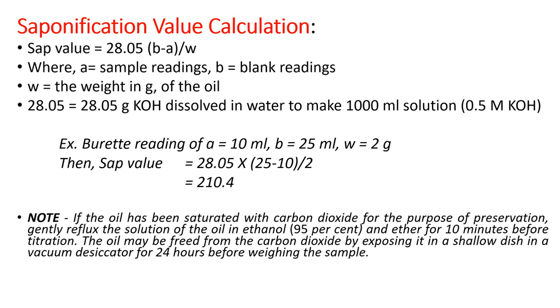The oil may also be freed from CO2 by exposing it in a shallow dish, that is a Petri plate or an evaporating dish, in a vacuum desiccator for more than 24 hours. You can find the same procedure in IP volume 1.